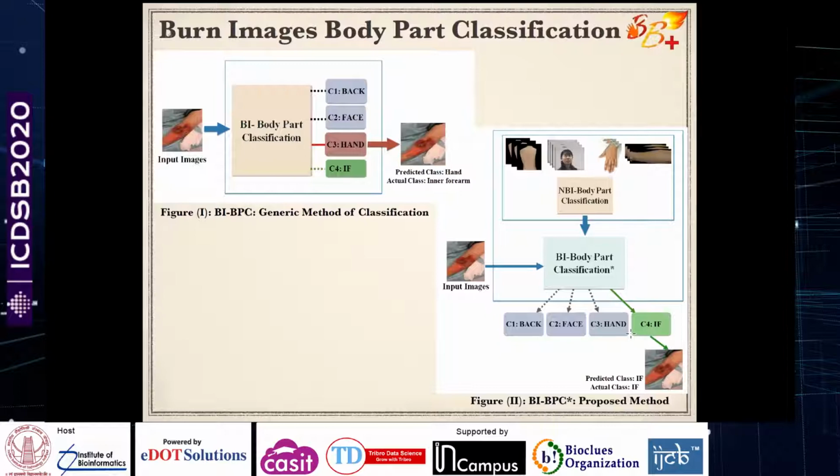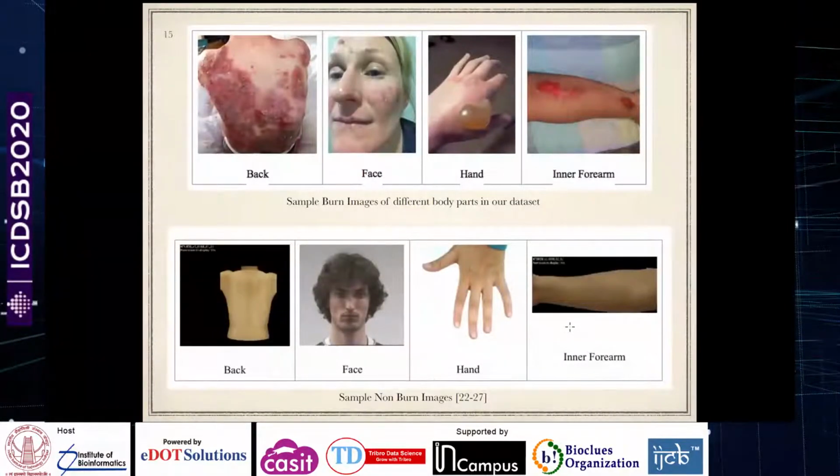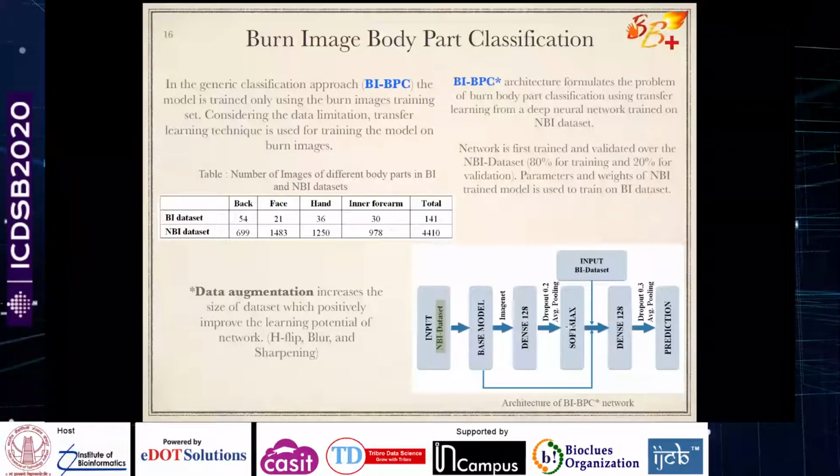So we enhanced our model using known non-burn images. We took known images collected from different computer vision problems; such data sets were available. We used that to train our model for body part classification. Then we fine tuned our model. The deep learning models are fine tuned later for the burn images only. And we will see what the accuracy of these models is. So these are some burn images and the known images. This is just a simple description of our data set, how many images we have in the data set.